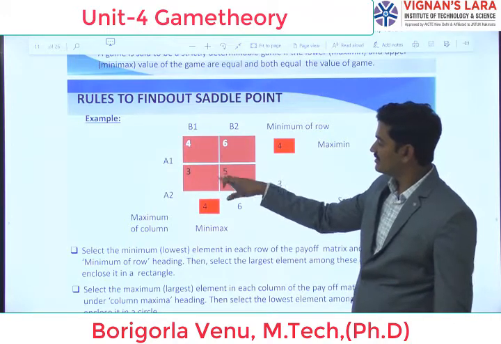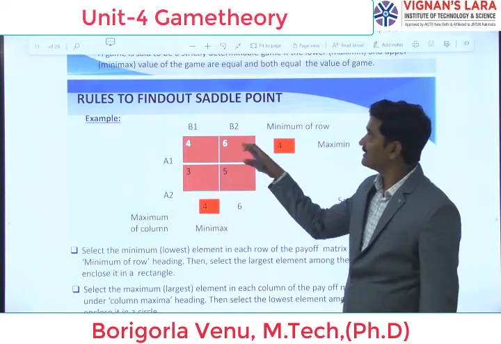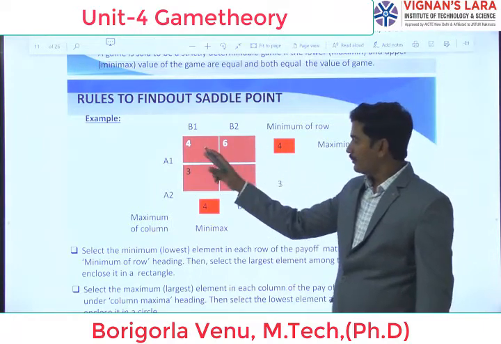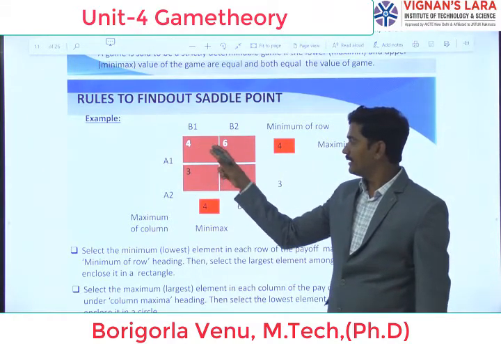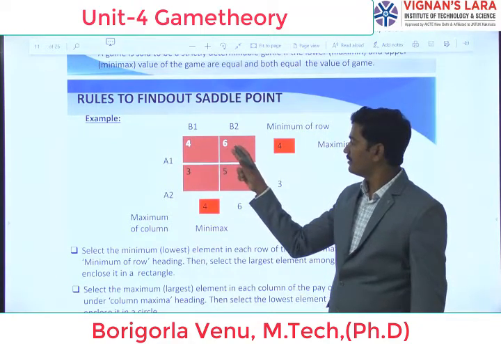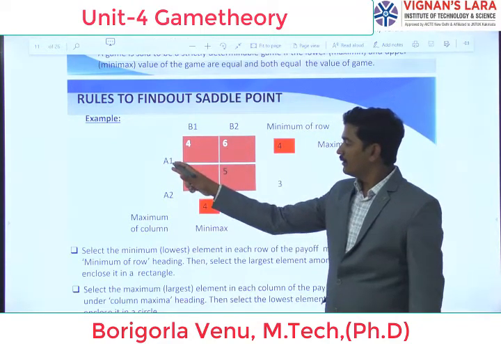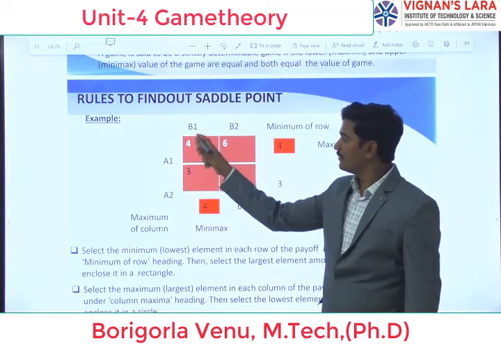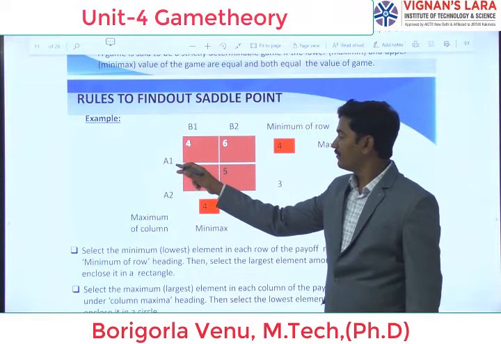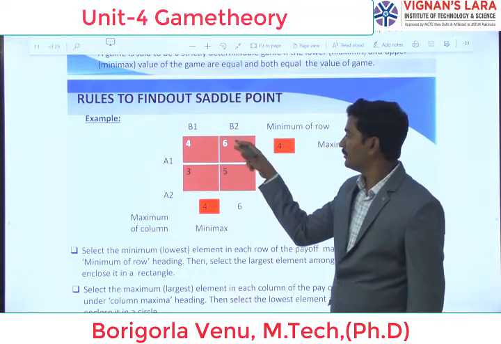What are these 4, 6, 3, 5? These are the strategies of the game. B1 is 4 and B2 is 6. If A1 plays the game with B1, he implements strategy 4, and if A1 plays with B2, he implements 6.